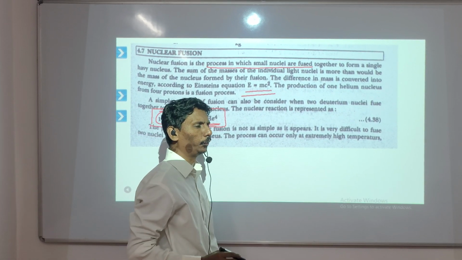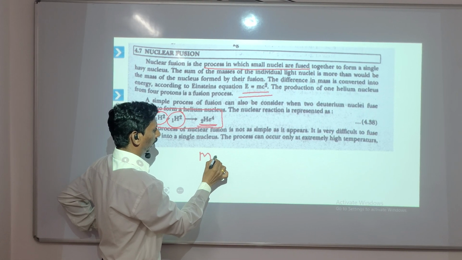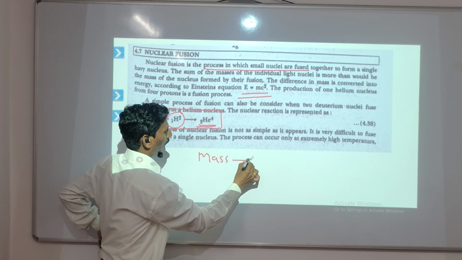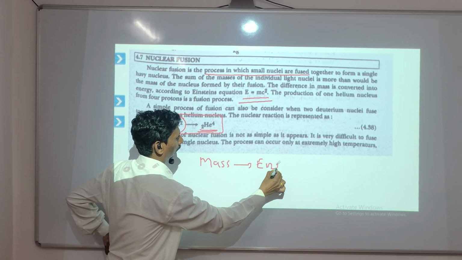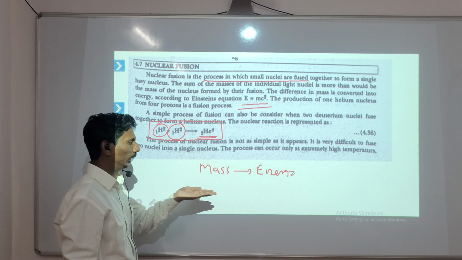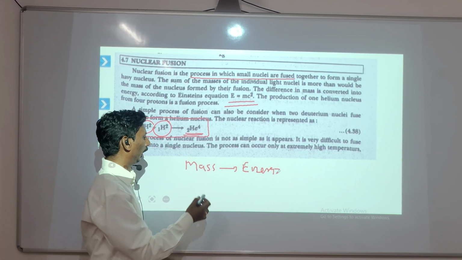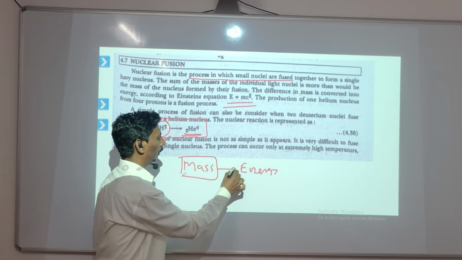Generally, what happens? We know very well about the conversion of mass into energy. Mass is converted to energy generally, like when we are burning some mass, it can be converted to energy.